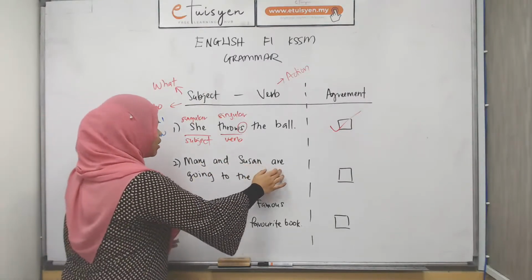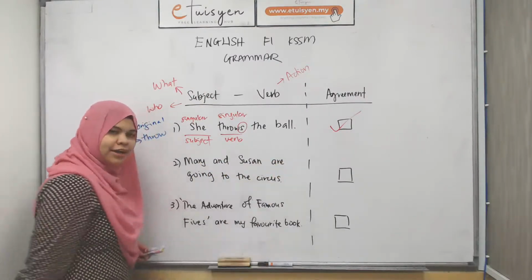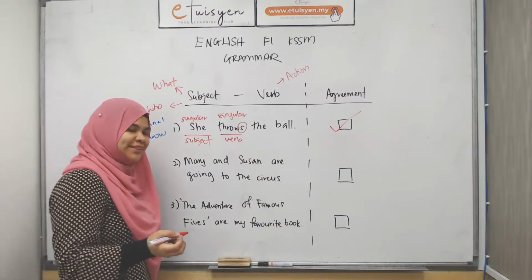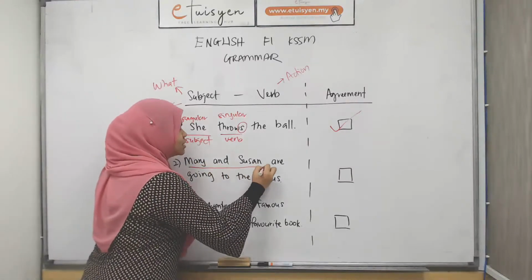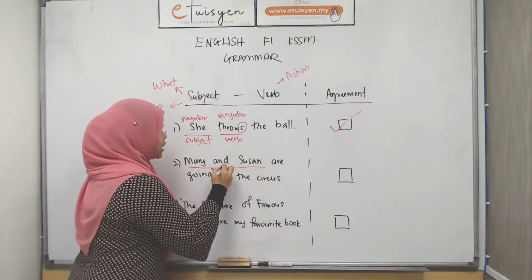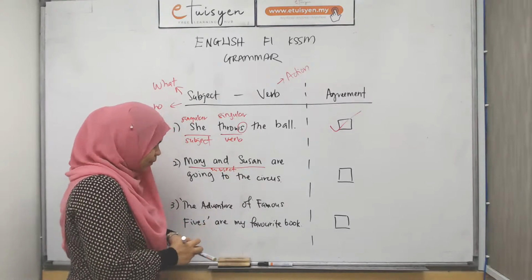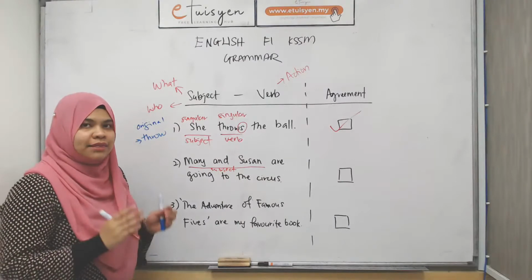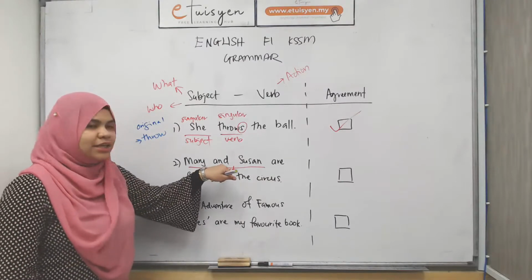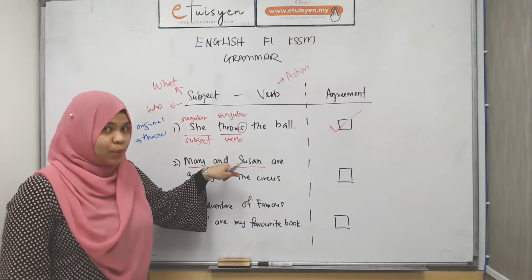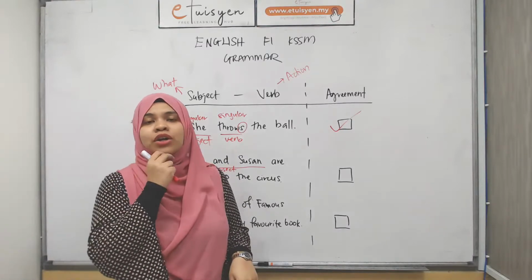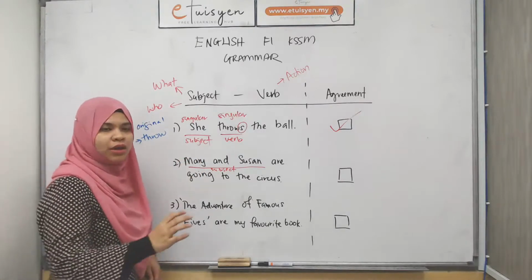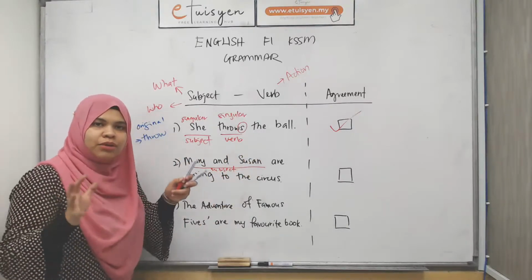Mary and Susan are going to the circus. Alright. So this one, your subject has two: Mary and Susan. Let me give you a hint. Every single time you get a sentence whose subject has the connector or conjunction and, it is definitely plural, because you're talking about two things at the same time. You're talking about Mary and you're talking about Susan, two different things.